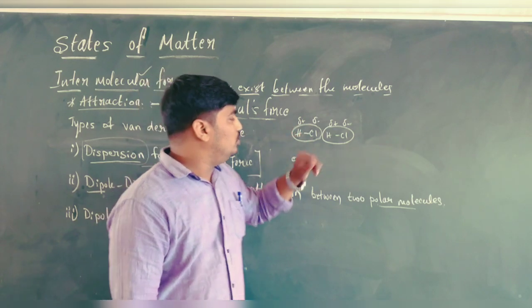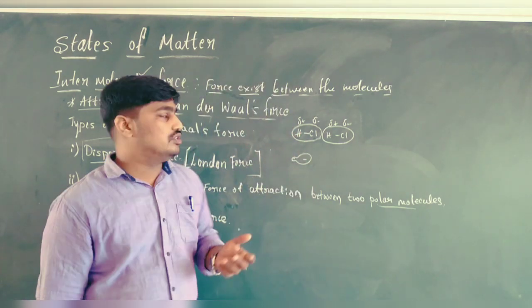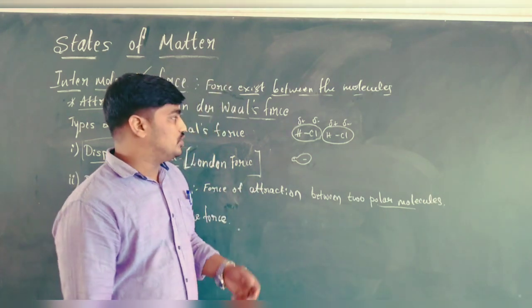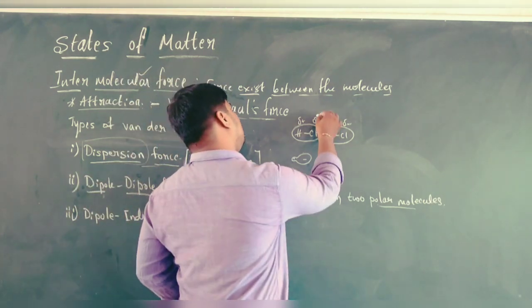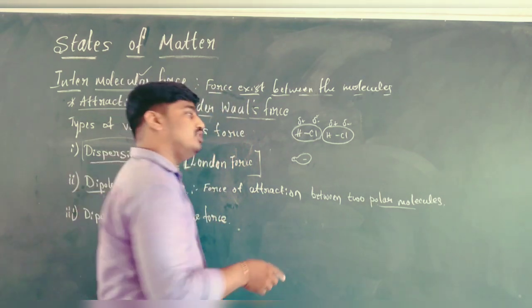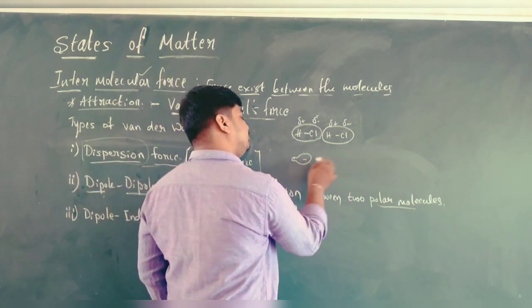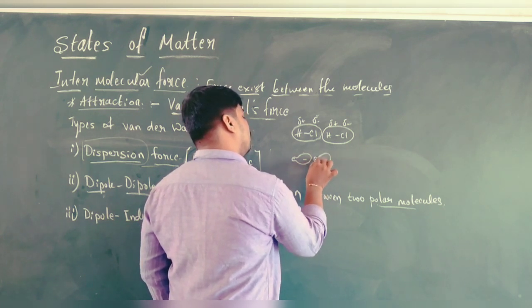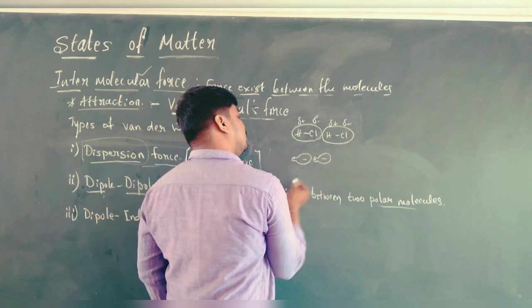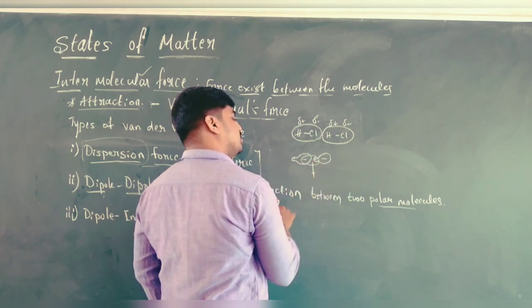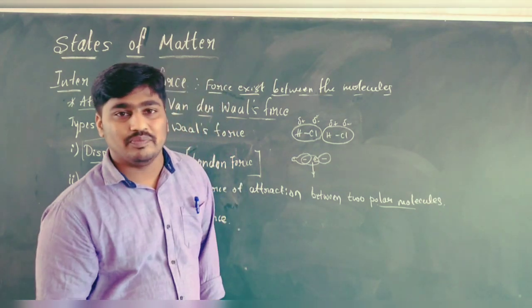So during the movement, suppose two molecules come near each other, the partial negative charge of the chlorine attracts the partial positive charge of the other molecule. This force of attraction is nothing but dipole interaction.